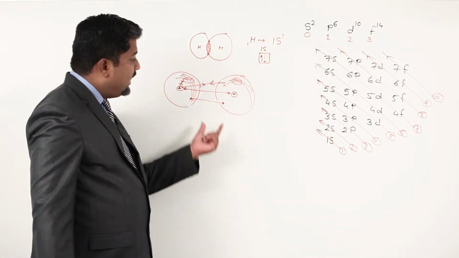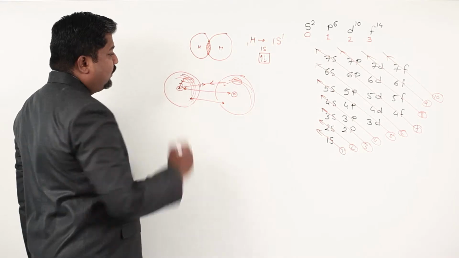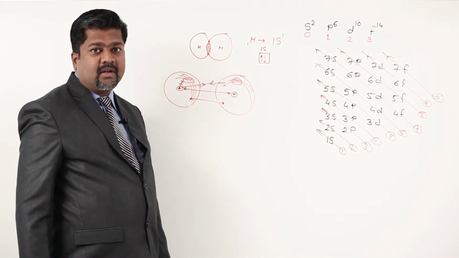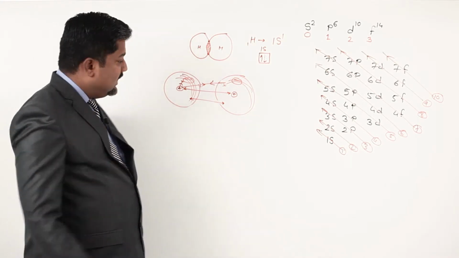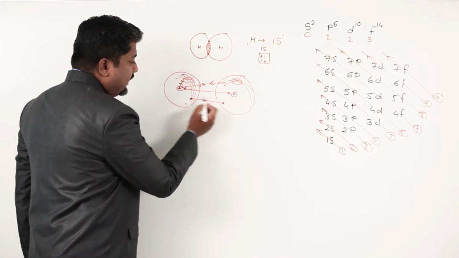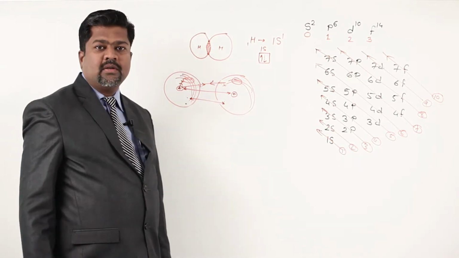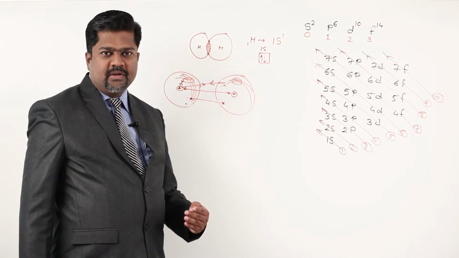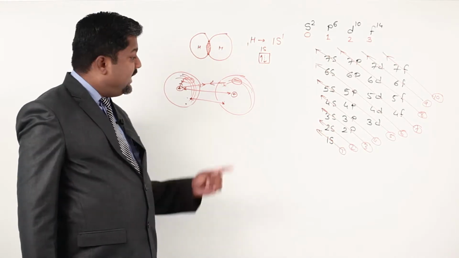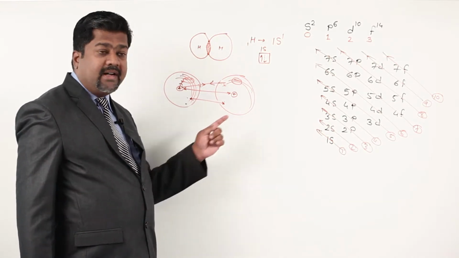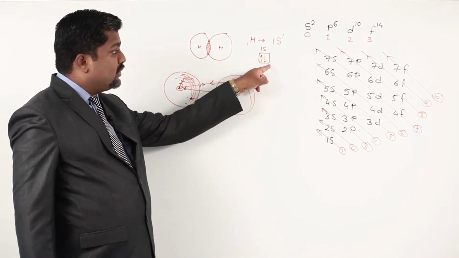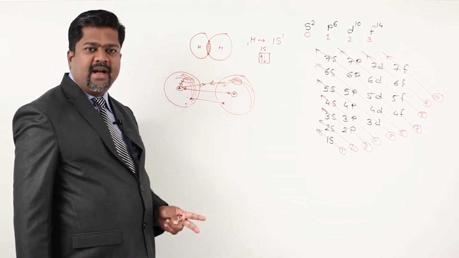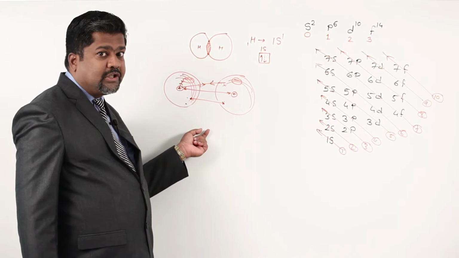In order to get bonding, the attractive forces must be there rather than repulsive forces. Now electron and electron are repulsive forces because their charge is negative. But at the same time there is attraction. Why is there attraction? Because of opposite spins, and that's why there is some sort of attraction also.